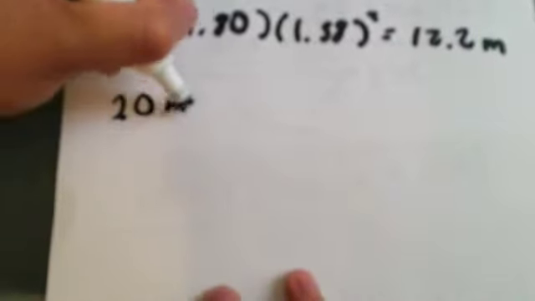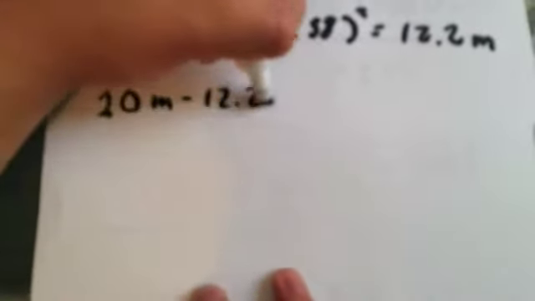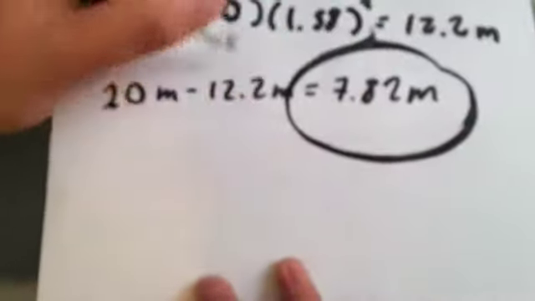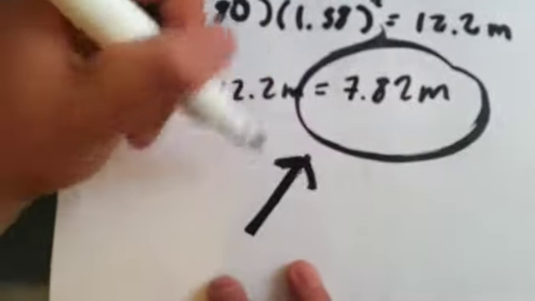Finally, we take the difference of these values of distance to find how far it is above the ground. So we say that 20 meters minus 12.2 meters equals 7.82 meters.